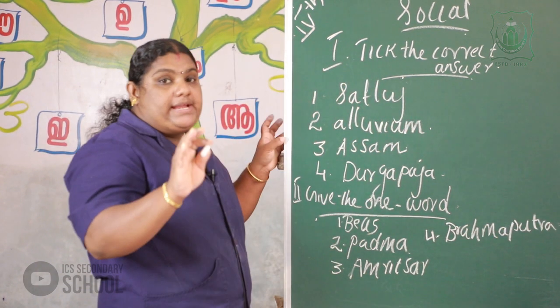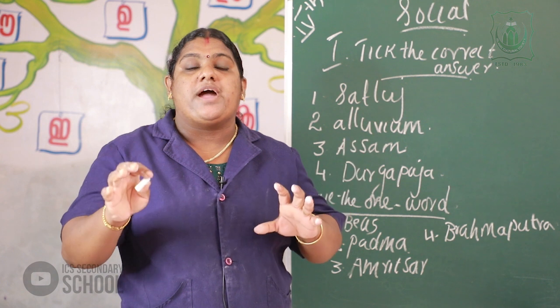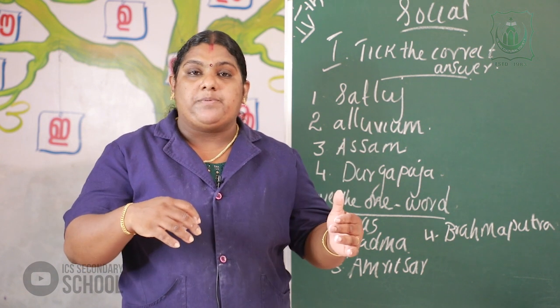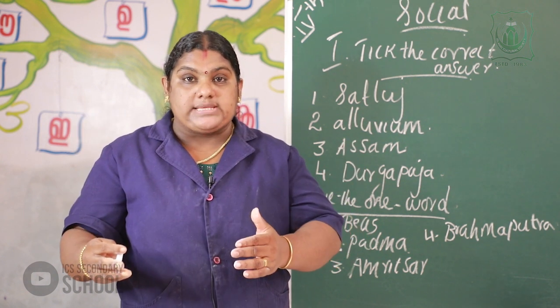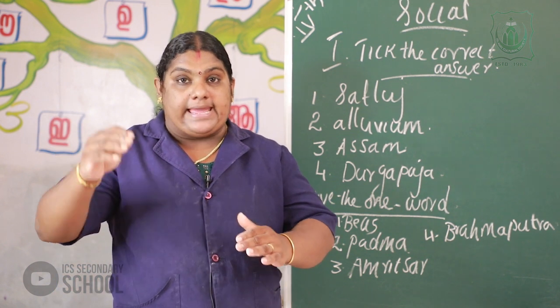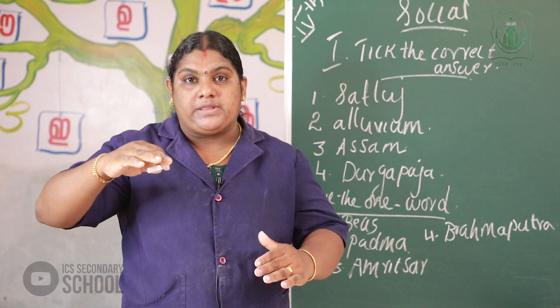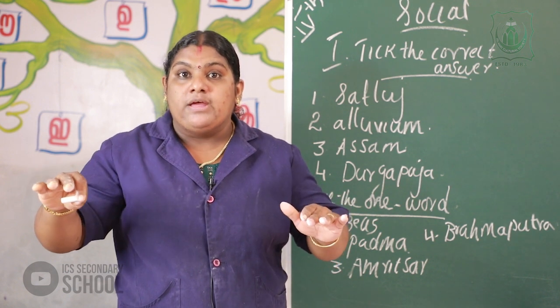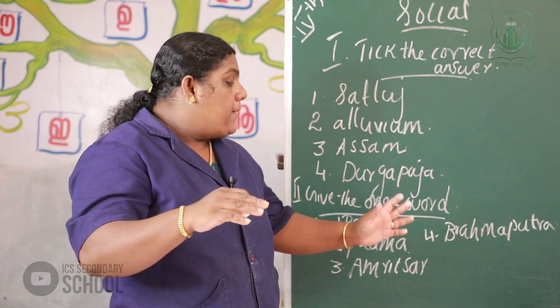We already studied that the Brahmaputra enters India through Arunachal Pradesh and then flows through Assam before flowing into the Bay of Bengal. So it enters India through Arunachal Pradesh and then flows through which region? That is Assam.